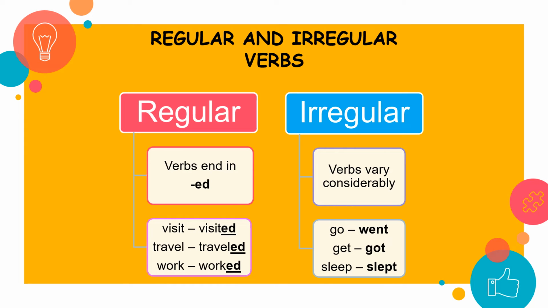It is important to know that there are regular and irregular verbs in past. The regular verbs end in ed, like these examples. Visit, visited. Travel, traveled. Work, worked. The irregular verbs vary considerably, like these ones. Go, went. Get, got. Sleep, slept.